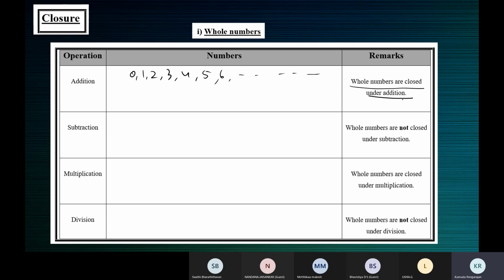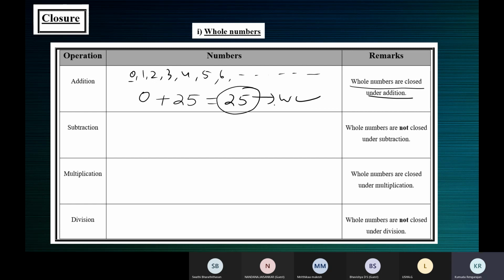Whole numbers are closed under addition means when you take any 2 whole numbers, let's say 0 and 25, what's the answer you get? 25. Is this answer also a whole number? Yes. When you consider any 2 whole numbers and you find their sum, the answer will always be a whole number.